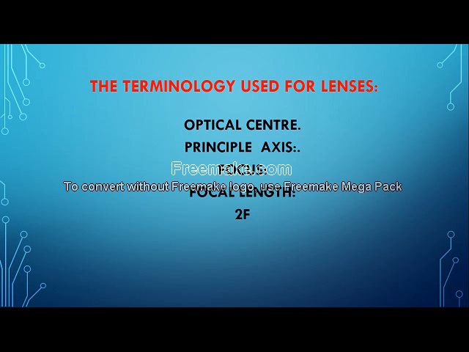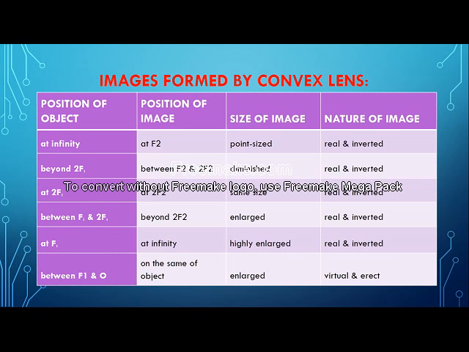Okay, now children, I'll be teaching you what the different types of images are that are formed in a convex lens. Now, children, when you look at the picture of a lens, what are the different conventions in a lens?